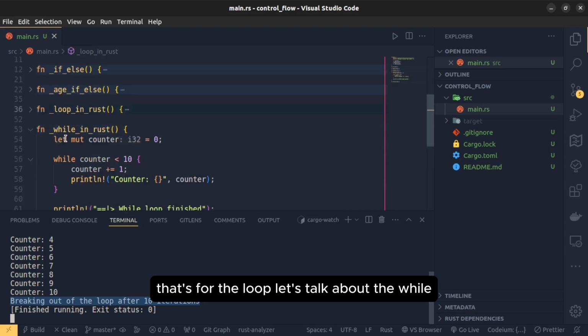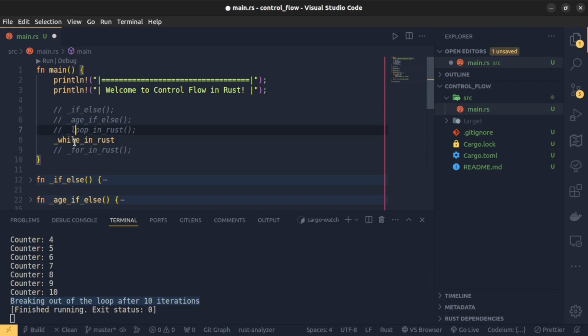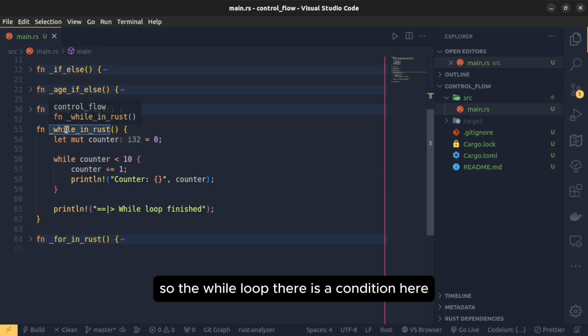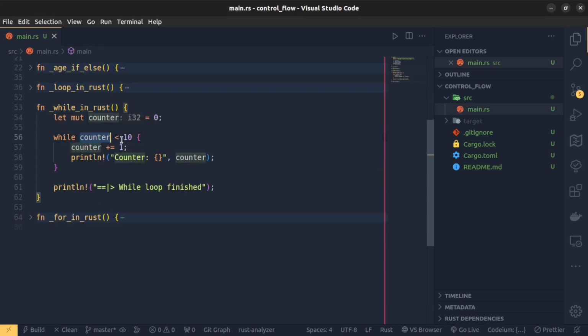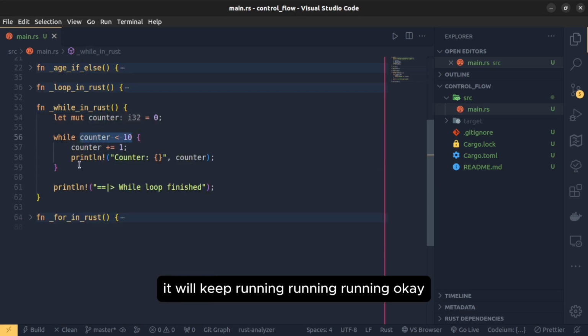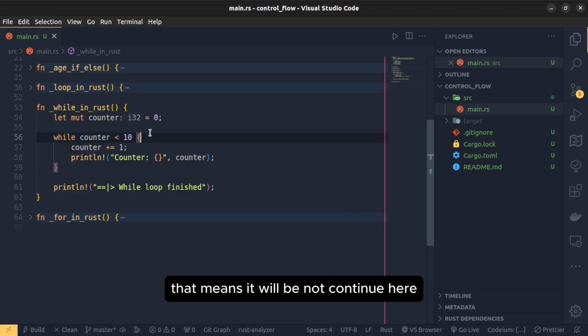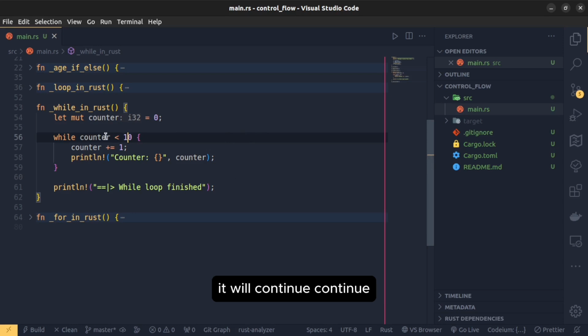Let's talk about the while. So let's talk about the while loop statement in Rust. In the while loop, there is a condition here. While this condition is true, it will keep running, running, running. But if this condition is broken or false, it will not continue. Here, for example, it will increment the counter, and while it's less than 10, it will continue. If it comes to 10 or more, it will just break down.